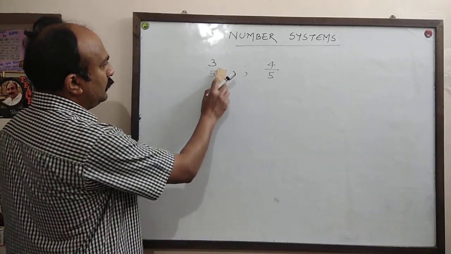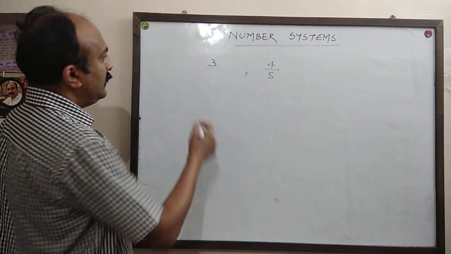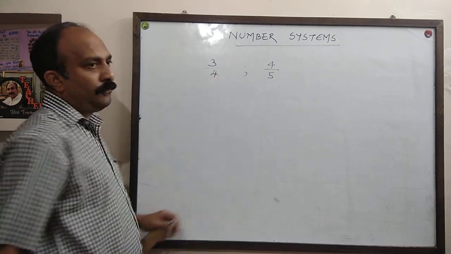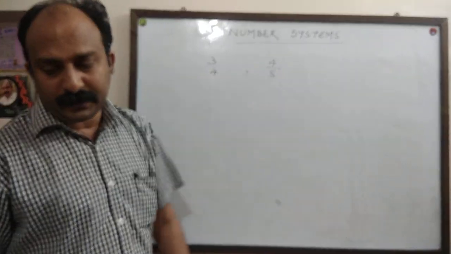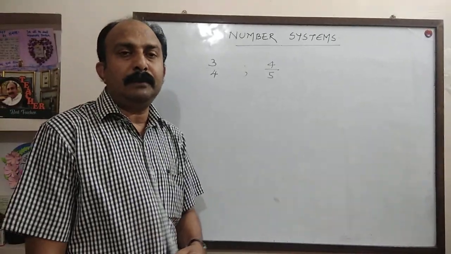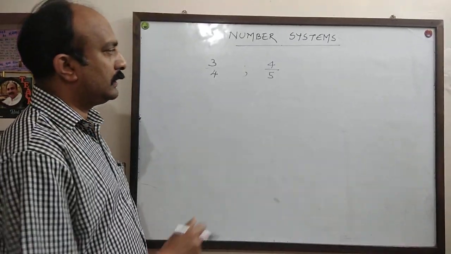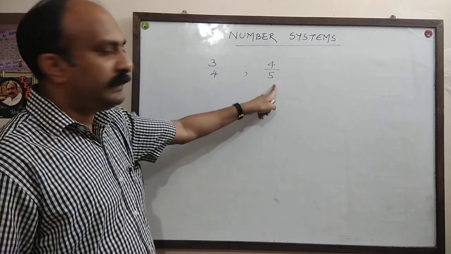Now I am showing you another question where the denominators are different. Say the question is find 5 rational numbers between 3 upon 4 and 4 upon 5. Now you have to convert both these numbers into the same denominator. How? By taking the LCM of the denominators.